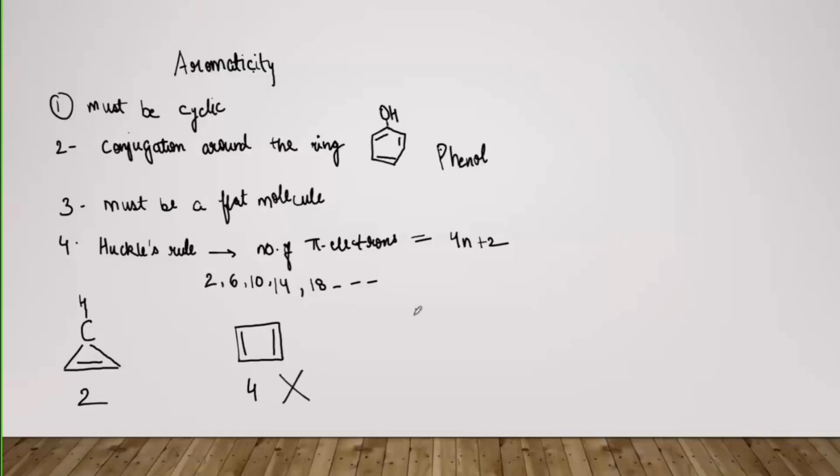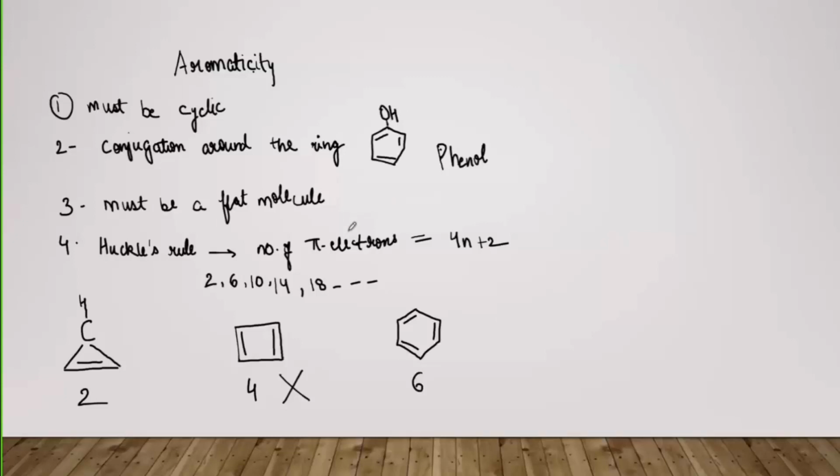Okay. Similarly, when we talk about benzene, you will find benzene everywhere. In the later chapters and topics also, we will see that most of the aromatic compounds contain benzene. Okay. So if we count the number of pi electrons, we have 3 bonds. So 3 into 2, 6 electrons. 6 pi electrons are taking part. So that means it follows the Huckel rule. Then the first requirement is also satisfied. It is cyclic. Then we have the conjugation around the ring, that is the alternate single and double bonds, and it is a flat molecule.